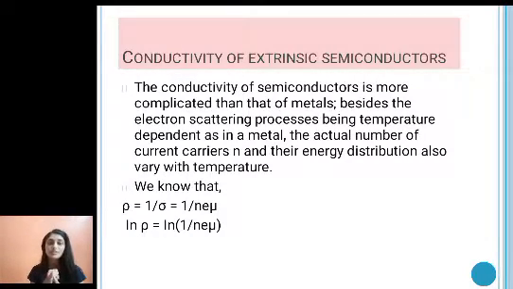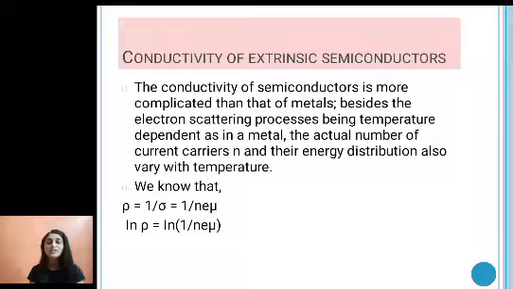In case of metals, only the electron scattering process is temperature dependent. But in case of semiconductors, the electron scattering process is temperature dependent, the number of charge carriers is temperature dependent, and the energy distribution of these charge carriers is also temperature dependent. So that is how, when we have to explain the conductivity of semiconductors, it is more complicated as compared to metals. Now we know that resistivity is given by 1 by sigma, that is 1 upon Ne mu.